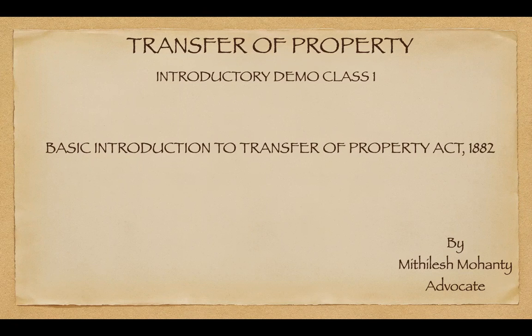Okay, so let's start. First, it's very important to know what is the definition of property, because the Transfer of Property Act basically deals with the transfer of property. So it is very important to know what exactly we mean by property. Do you have any idea what property means? No, sir. Okay, fine.